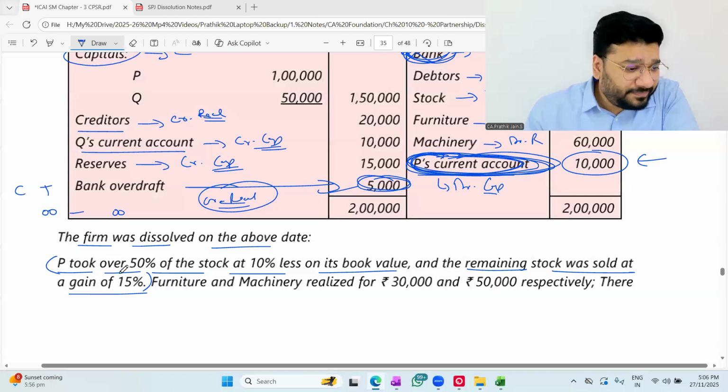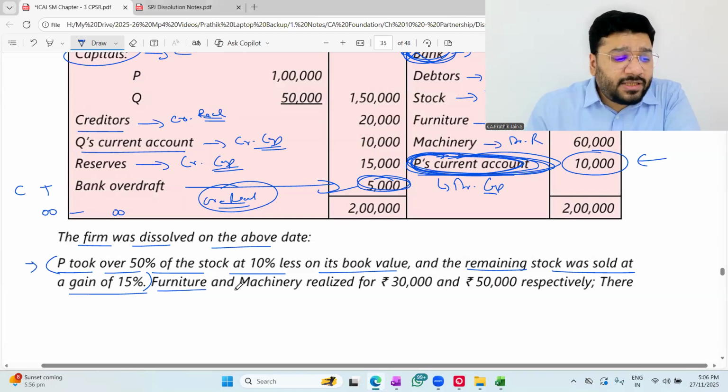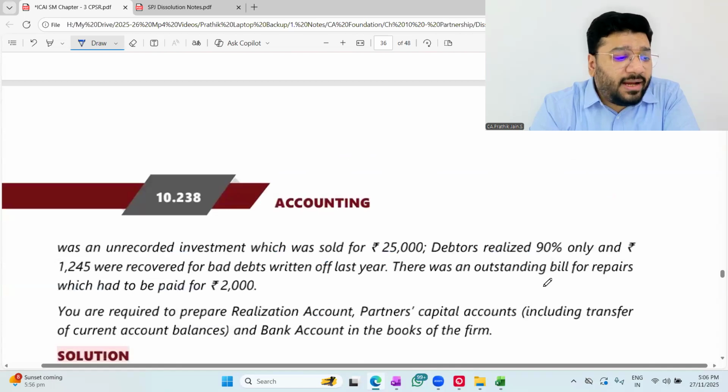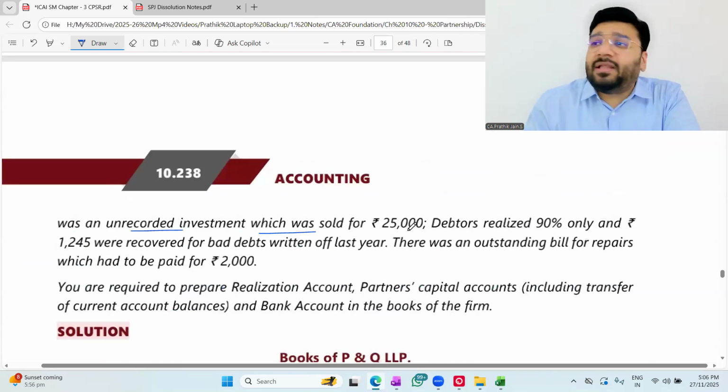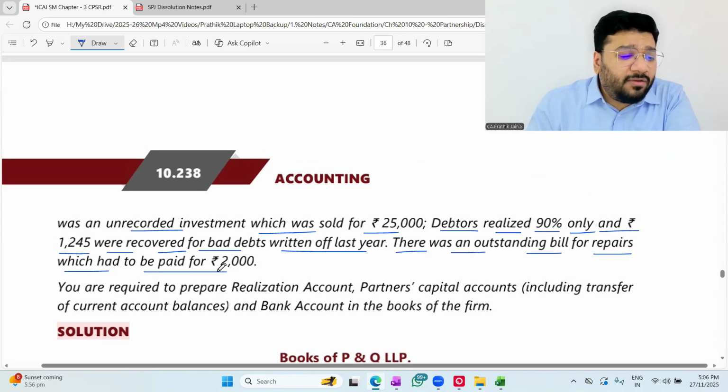Let's continue. This point is talking about stock. Next point, furniture and machinery realized 30,000 and 50,000 respectively. There was an unrecorded investment which was sold for 25,000. Debtors realized 90% only, and rupees 1245 were recovered for bad debts written off last year. There was an outstanding bill of repair which had to be paid for rupees 2,000. You are required to prepare realization account, partners capital account, bank account, etc., including transfer of current account balances.